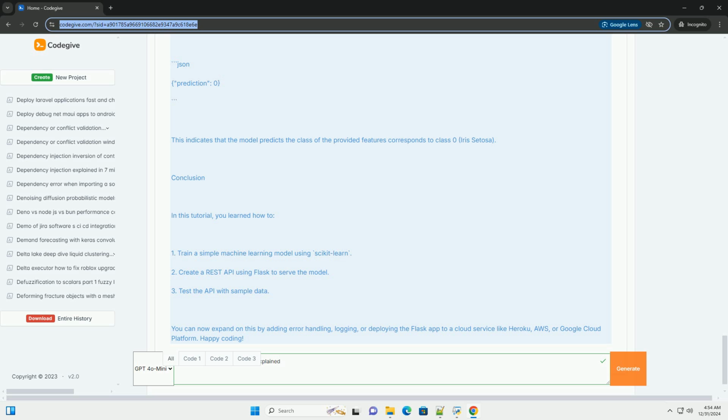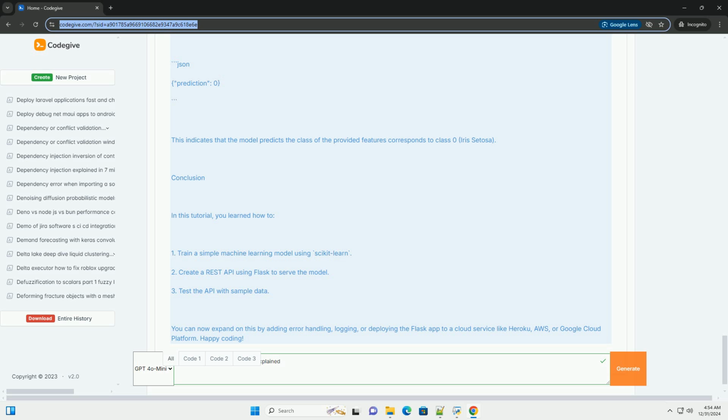Step 6, interpret the response. If the request is successful, you should receive a response similar to JSON. prediction: 0. This indicates that the model predicts the class of the provided features corresponds to class 0, iris setosa.